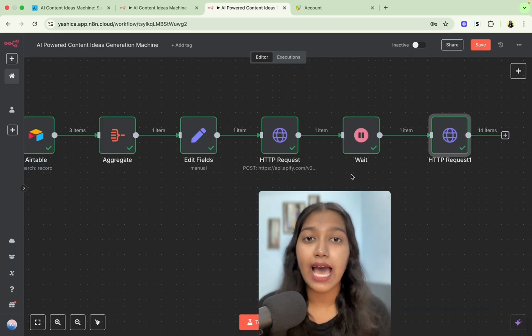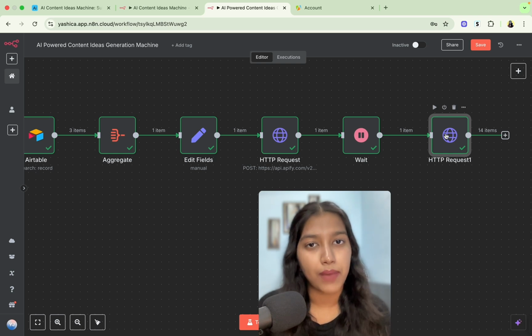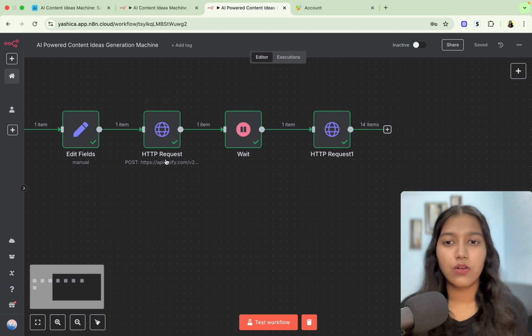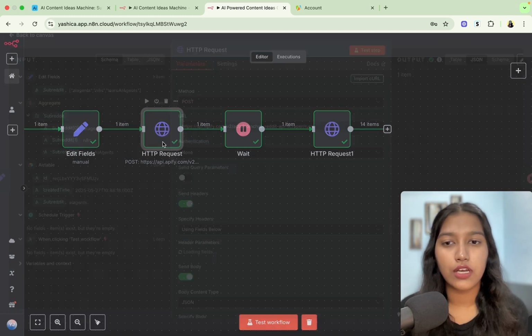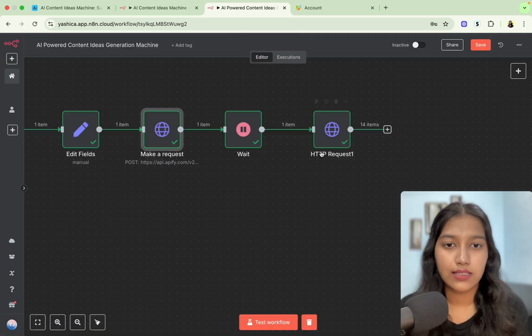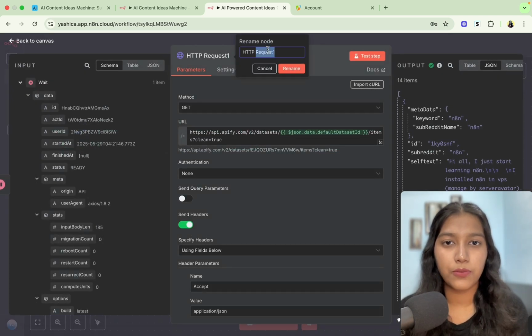So this was the Apify setup, where we were first sending a request to scrape Reddit, then we waited for 1 minute, and then we got the results back. Once this is done, just save the automation. Okay, so just to keep things a bit more organized, let's rename the tabs. So this one is make a request. This one is get output.